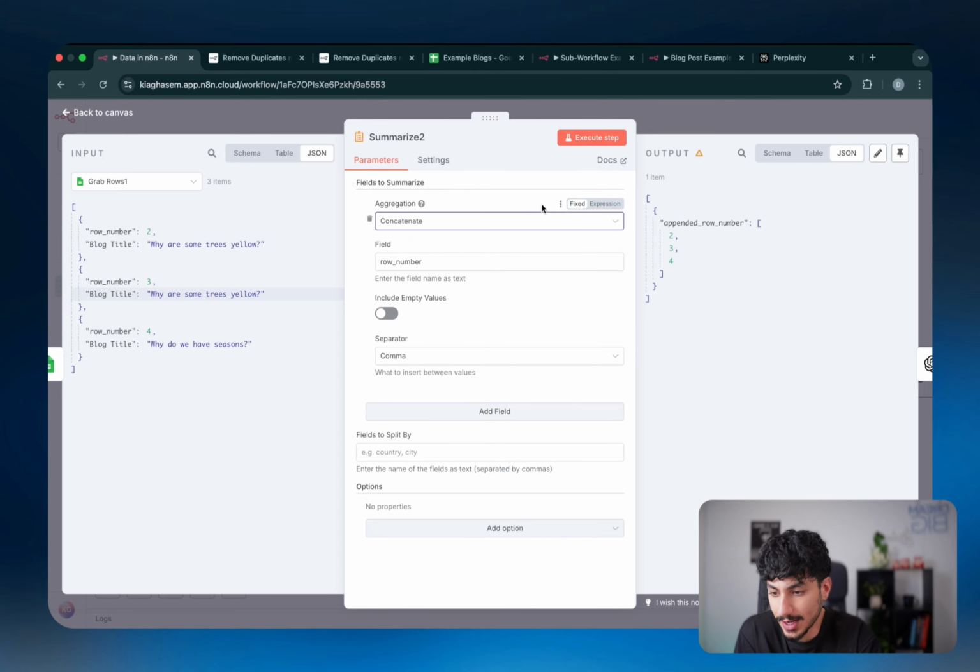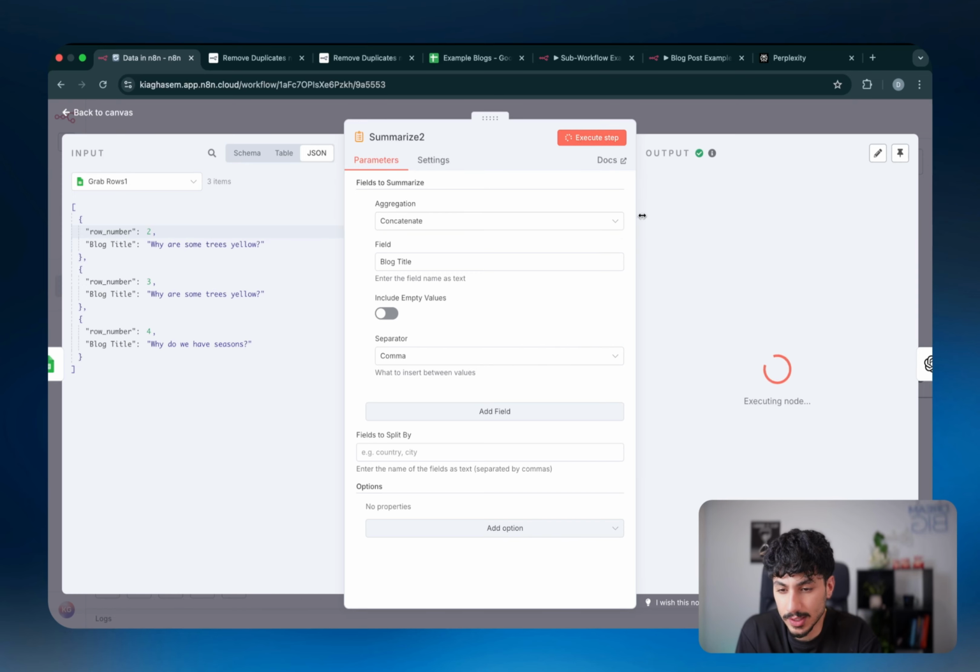We can do concatenate. And what concatenate does is it basically just combines it into one singular string. So in this case, as you can see, it says concatenated row number. It grabs the value of row number from each of the previous items and it concatenates it into one string. So if I were to change this from row number to blog title, what it should technically do is concatenate or combine all of these into one string, and I can actually define what they're separated by. So right now they're being separated by a comma.